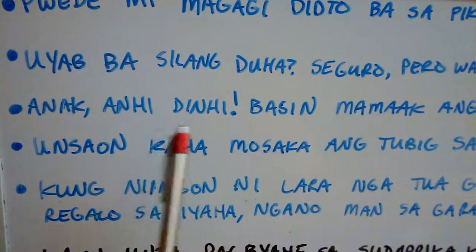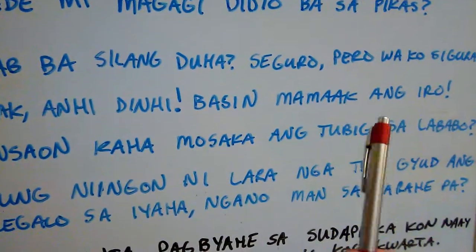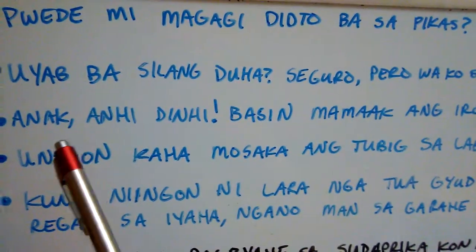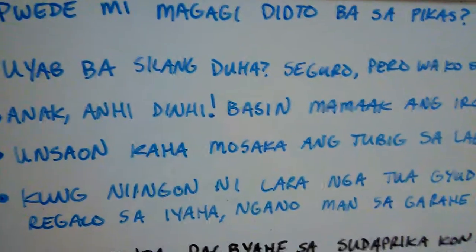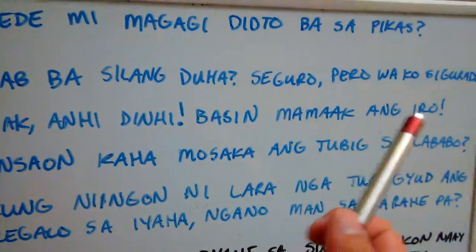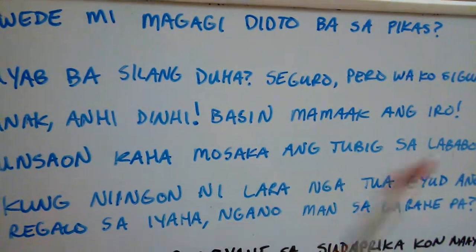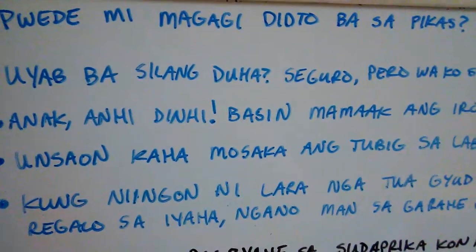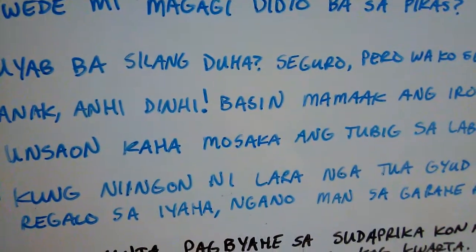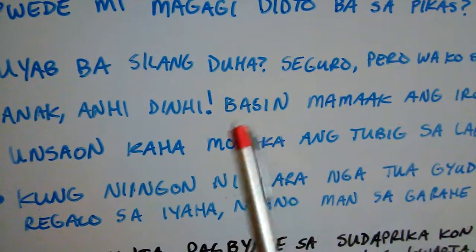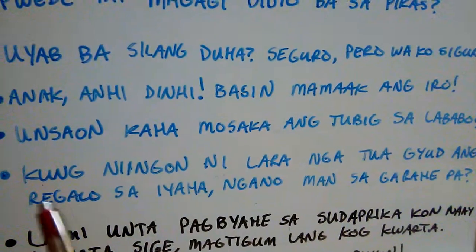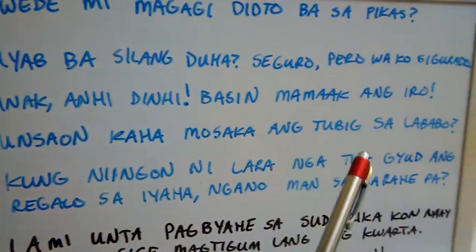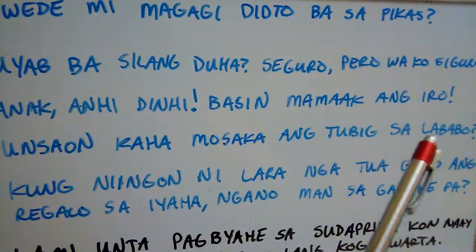Anak, anhi dinhi. Basin mamaak ang iro, right? Child, or honey, come here. Maybe the dog might bite, right? Basin mamaak ang iro. So maybe the dog is gonna bite. I don't know. Do we know? Are we 100% sure? No. Basin. That's why.